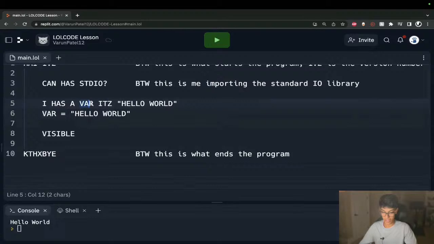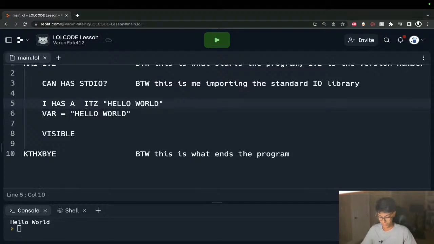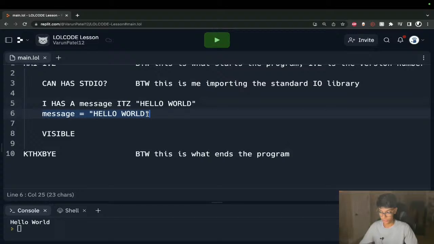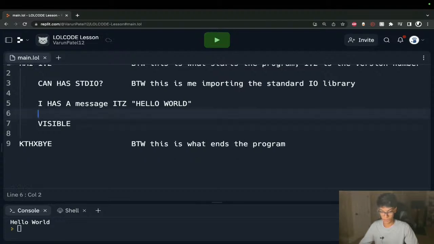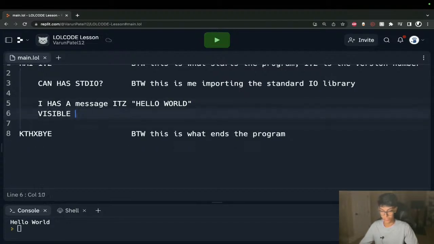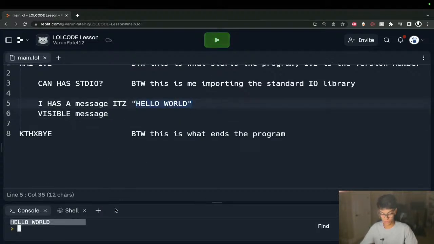So I HAS A, and then the name of our variable. We're going to call it var just for the sake of, actually, let's call it message. ITZ hello world. So this is basically what I've done: message is equal to hello world. If I come down here to our print statement, our VISIBLE, if I say VISIBLE message, we should see hello world in all caps printed out to our console. Boom. Check that.